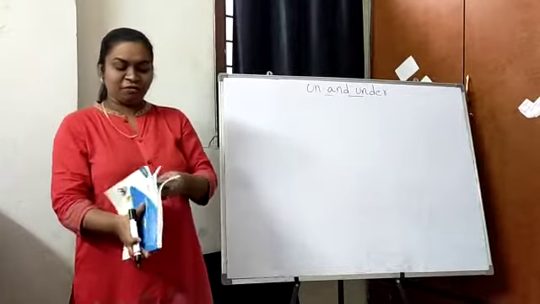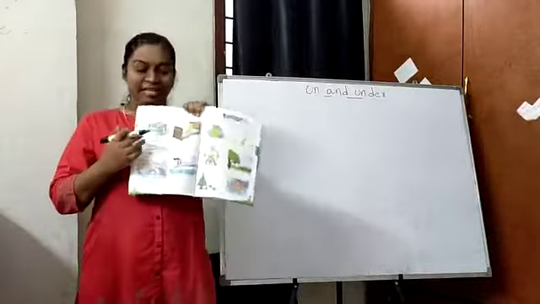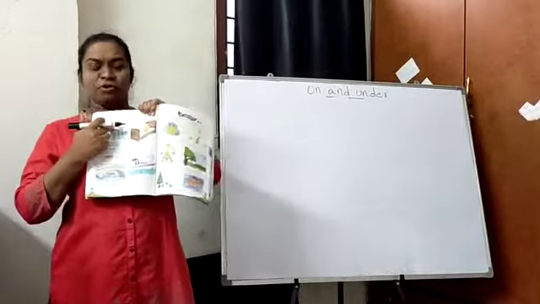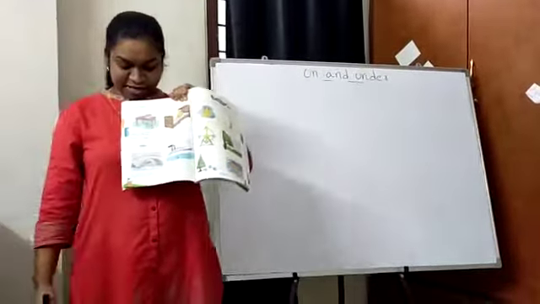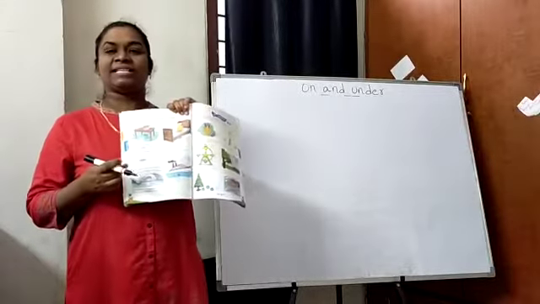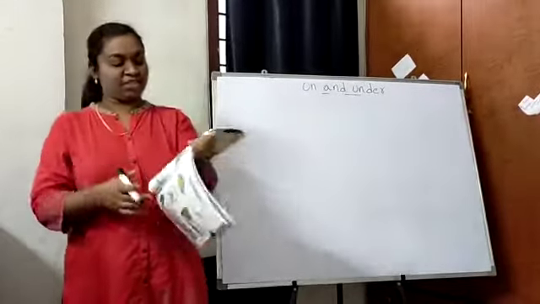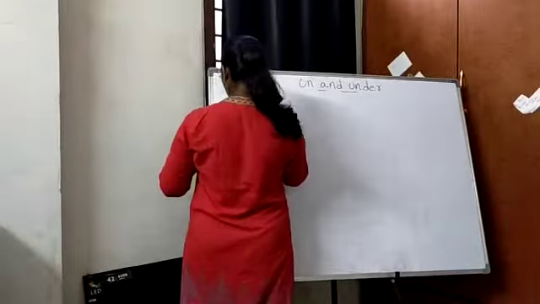Now, if you see in the textbook page number 60, these books are on the table, whereas the dustbin is under the table. These books are on the table, whereas the basket is under the table. This is the concept of on and under. I am drawing a table now.